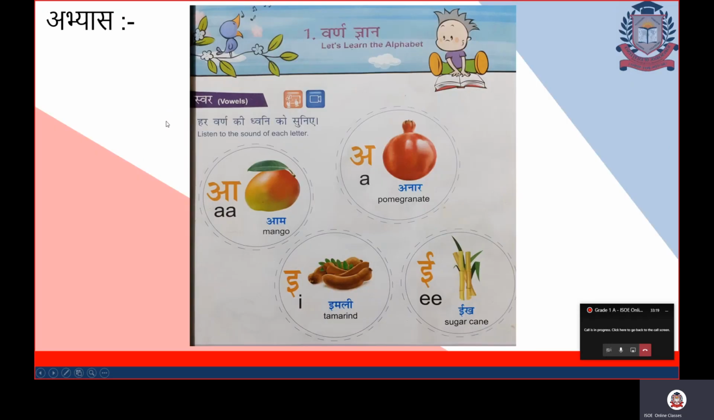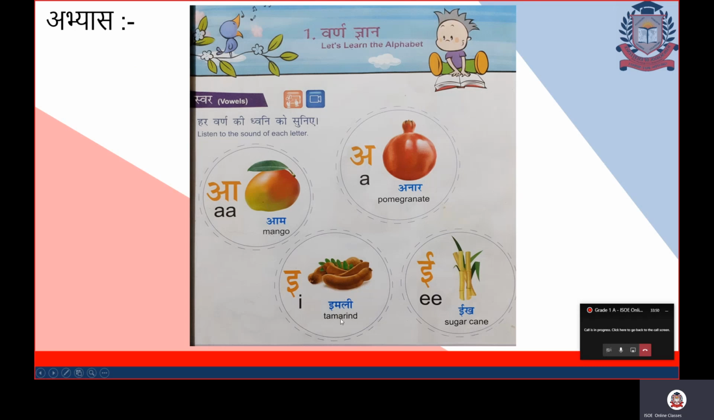So let's do the revision once again. Abhyas means revision or punaravriti. So speak after me, children. Swar, vowels. Listen to the sound of every letter. That is again an important thing, so remember it. Speak after me. A se anar, pomegranate. A se aam, mango.